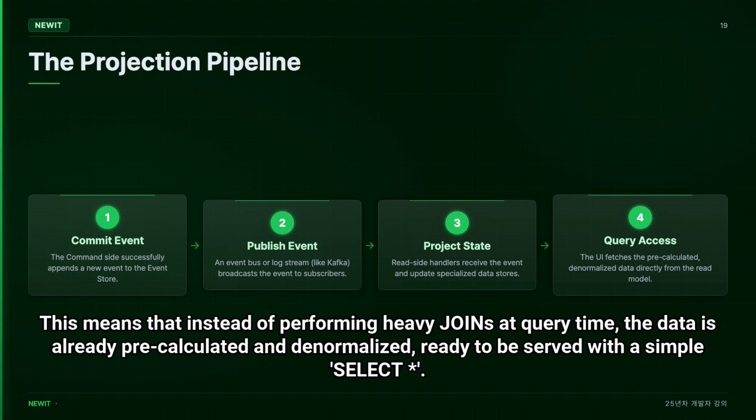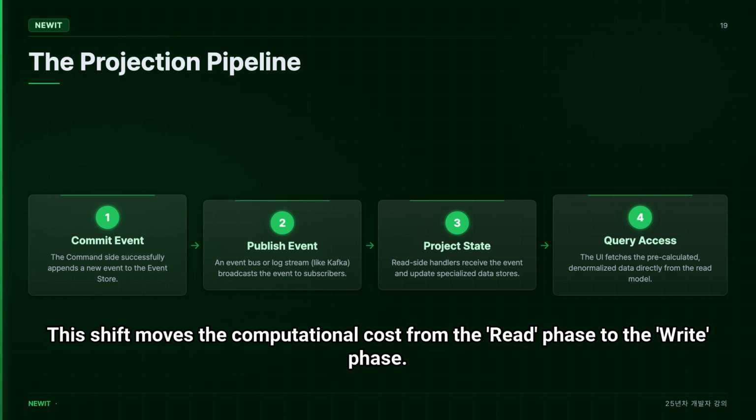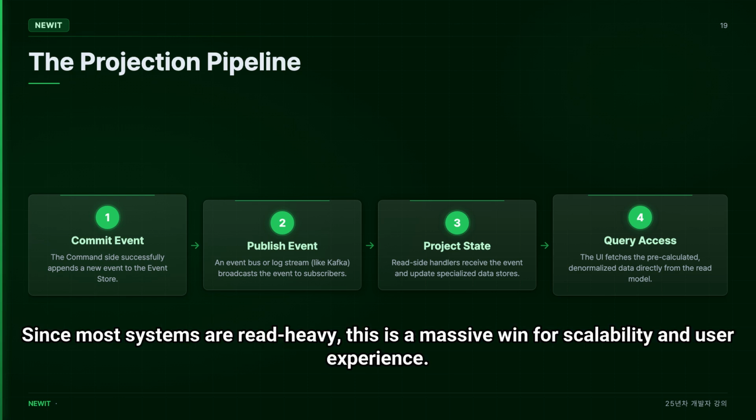These read models are often materialized views designed specifically for a single screen or API response. This means that instead of performing heavy joins at query time, the data is already pre-calculated and denormalized, ready to be served with a simple select. This shift moves the computational cost from the read phase to the write phase. Since most systems are read-heavy, this is a massive win for scalability and user experience.